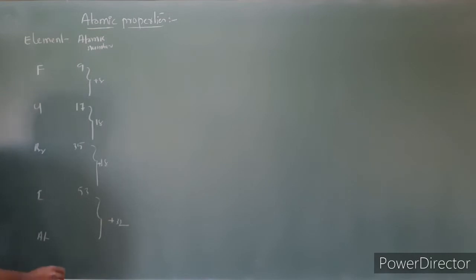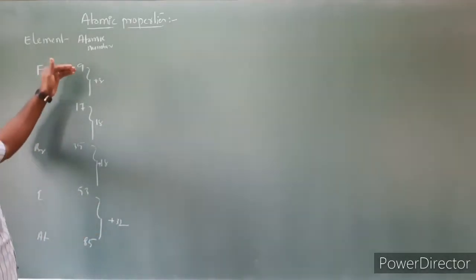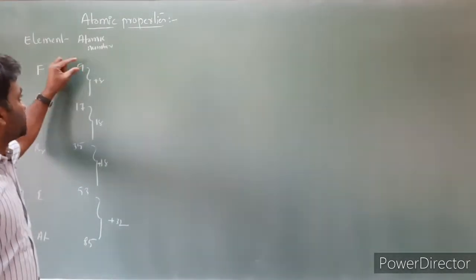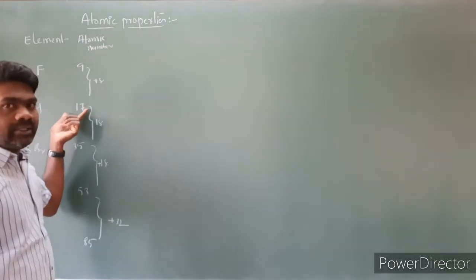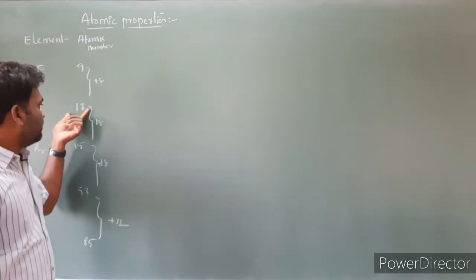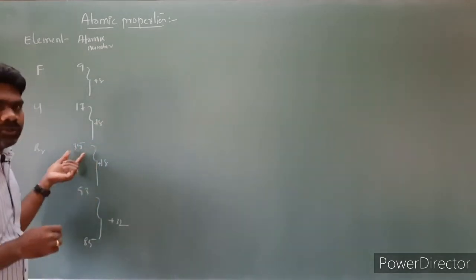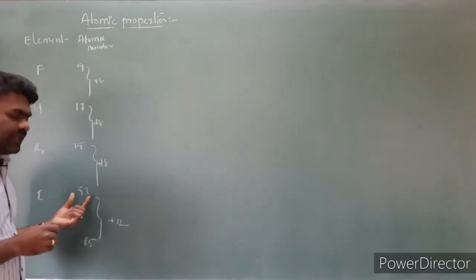So we have to add 32. Then we are going to get 85, the atomic number of astatine, isn't it? Already we know very well the first element's atomic number. To the first element's atomic number we have to add 8, then we'll get the atomic number of the second element. To the second element's atomic number we have to add 18, then we get the atomic number of the third element. To the third element's atomic number we have to add 18, then we'll get the atomic number of the next element.